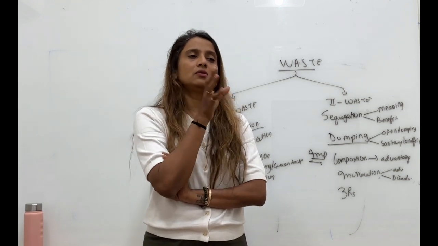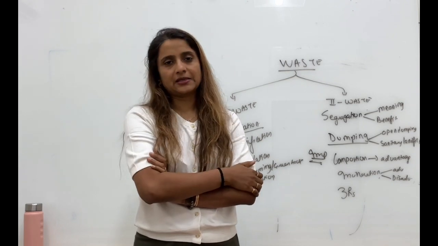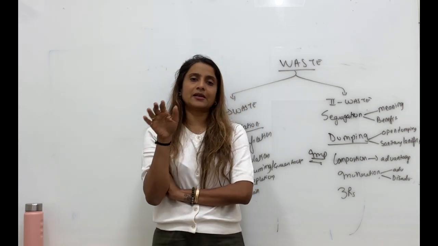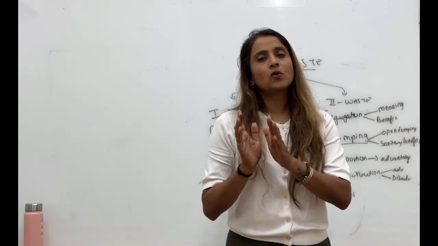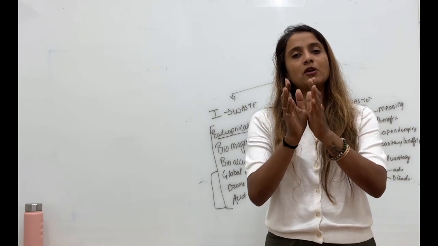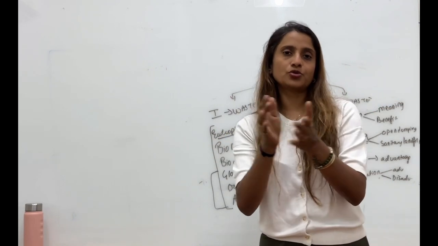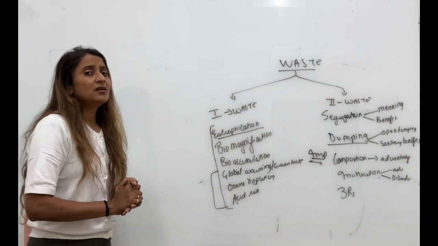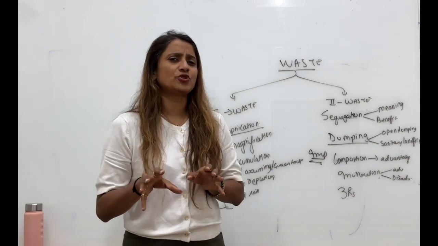You should know what is the cause of it, what is the effect of this, what is the meaning of this, like that. And when you learn effect, always learn effect on plants, animals and humans and environment separately. Like for example, what is the effect of ozone depletion on humans, ozone depletion effect on plants, ozone depletion effect on animals. That way you should learn. Okay. So it's a very easy chapter. Just explain your answer very well. Don't try to just finish your answer in short.